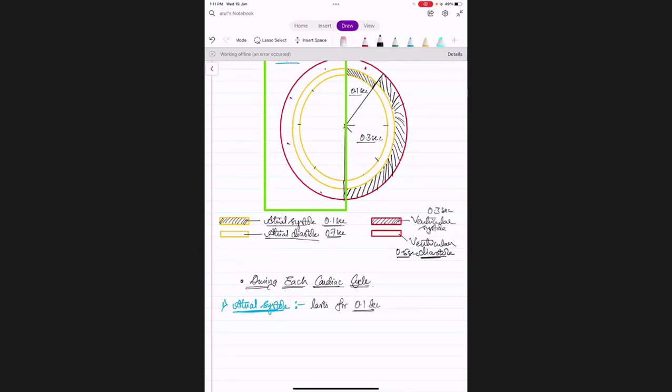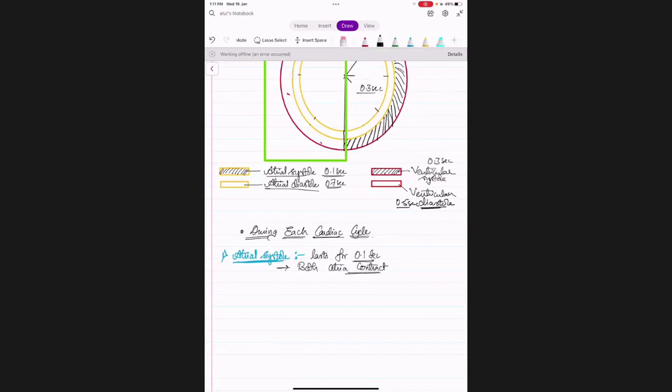And what is happening during this time? Both atria contract. And when the atria contract, what will happen? Blood will get pumped to ventricles. Blood is pumped to respective ventricles. Why are we writing in this way? Because left atrium will pump it into left ventricle, right atrium will pump it into right ventricle.